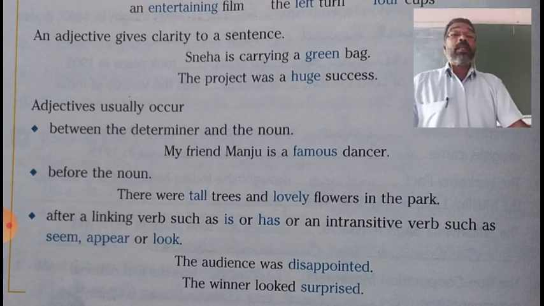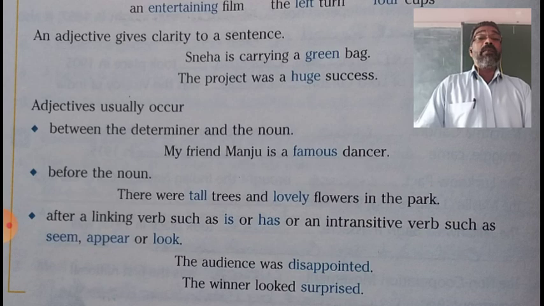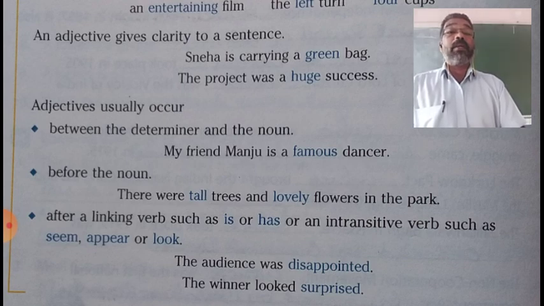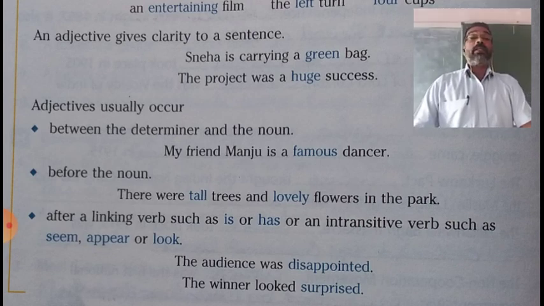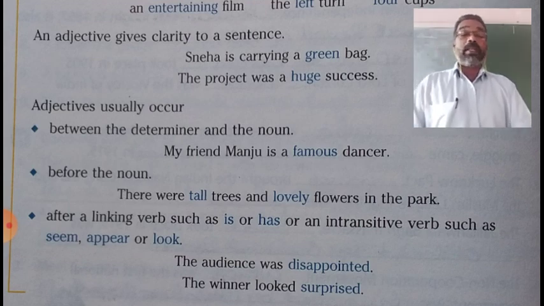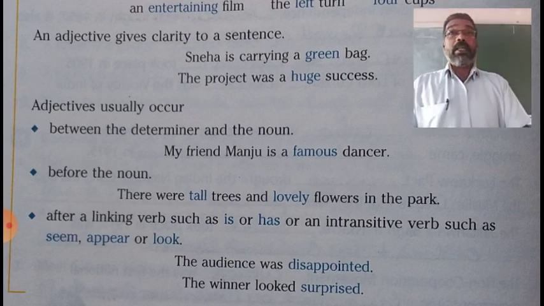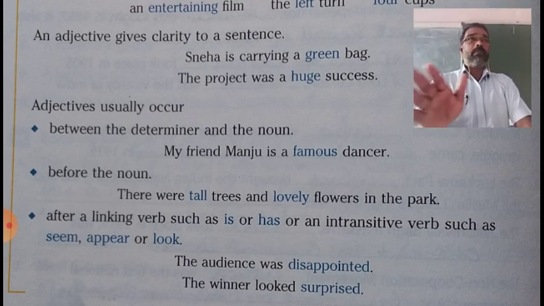Then another position of the adjective is after a linking verb such as is, has, was, were, etc., or an intransitive verb such as seem, appear, or look. Usually, a linking verb is used in a sentence, some auxiliary verbs used as the main verb. Then the position of the adjective will be just after the linking verb.